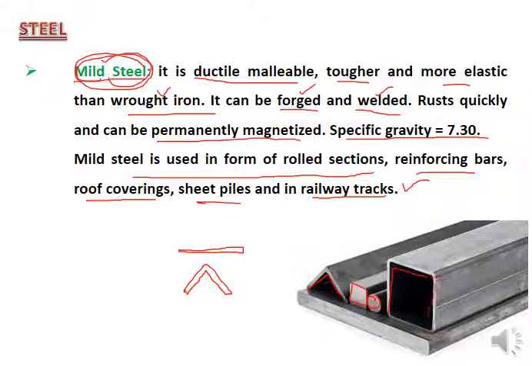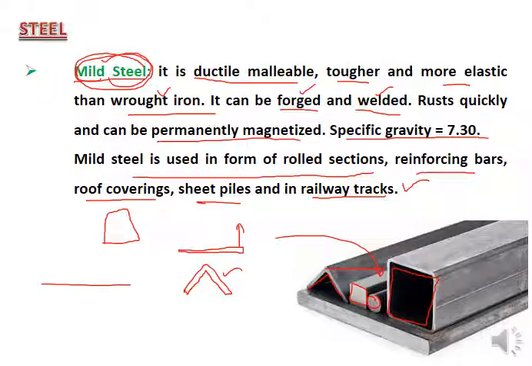Here this is the rolled section. Rolled section means the simple sheet has been converted into different sections like angle section, L section, or a box section. So if a larger sheet is there, you can mold it, or change the shape of the sheet to make a box. In this way it can give you the rolled sections.